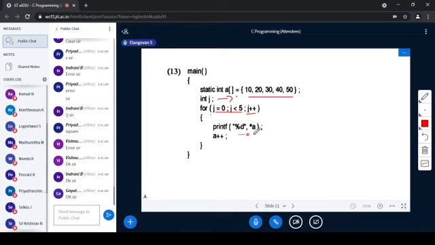printf percentage d, star a. What does it mean by the star a? I have already told you what is the meaning of a if you are going with just a. Whenever you are mentioning a, what is a?